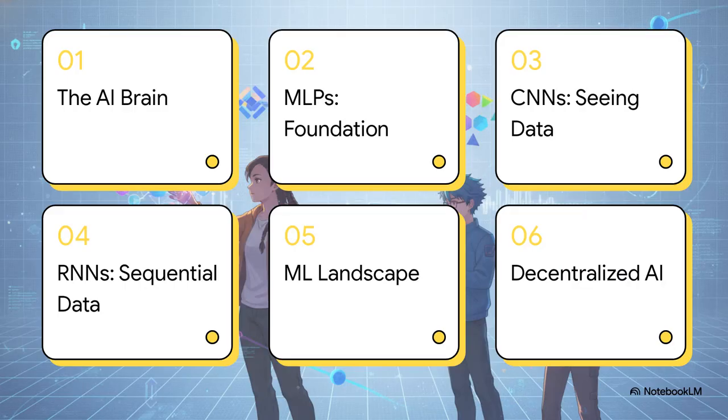Okay, let's dive right into this. Here's our roadmap for today's explainer. 1. The AI brain. 2. MLPs, building the foundation. 3. CNNs, seeing spatial data. 4. RNNs, remembering sequential data. 5. The machine learning landscape. And finally, number 6, decentralized AI and you. I promise you a simple, step-by-step breakdown of these specialized tools.